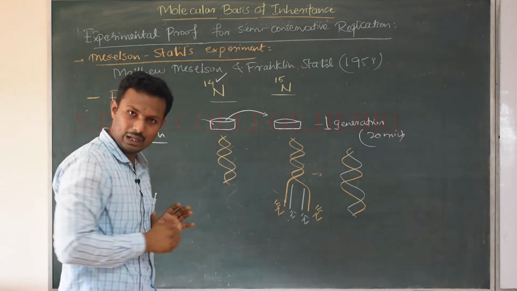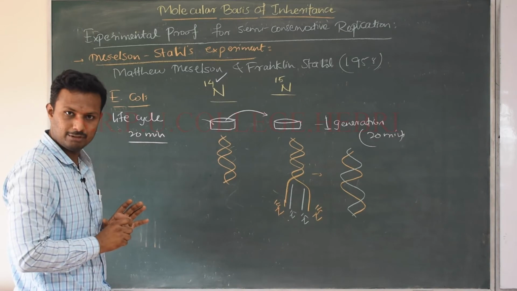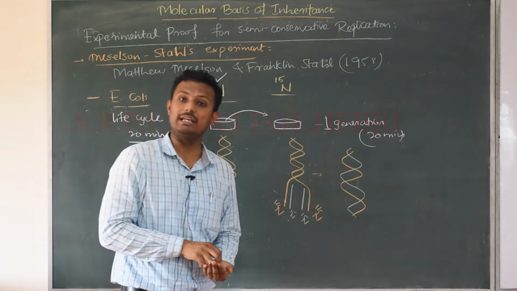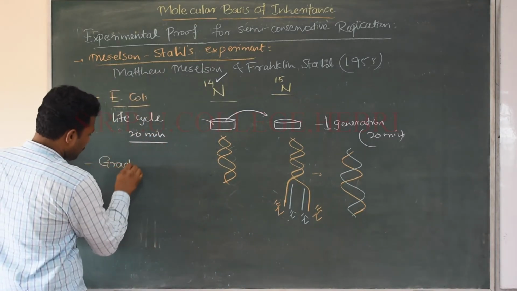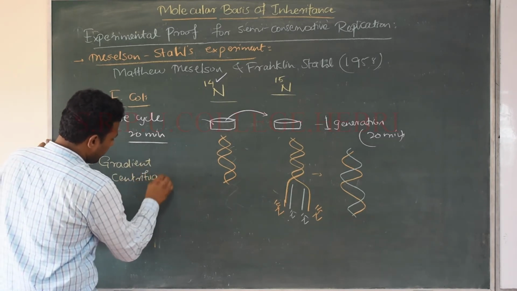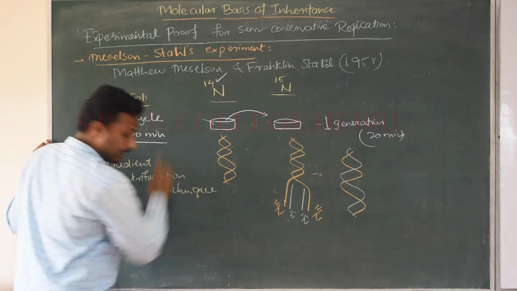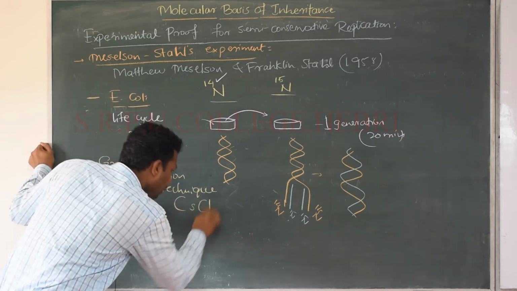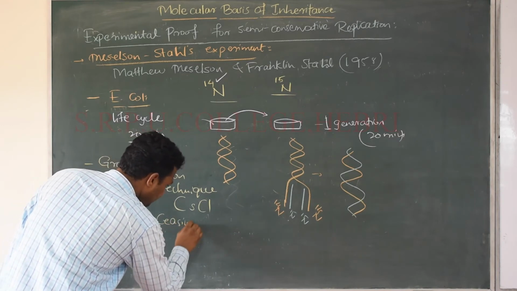They considered E. coli bacteria, they considered the heavy nitrogen source, right? Nutrient medium of the heavy nitrogen source. But along with that, they also performed one more technique called the gradient centrifugation technique, by the usage of a chemical called cesium chloride. CsCl stands for cesium chloride.